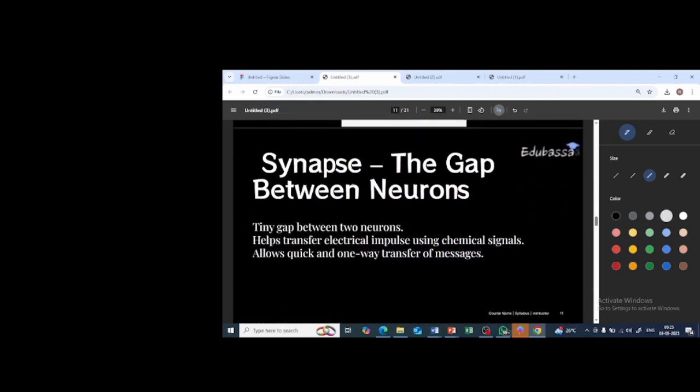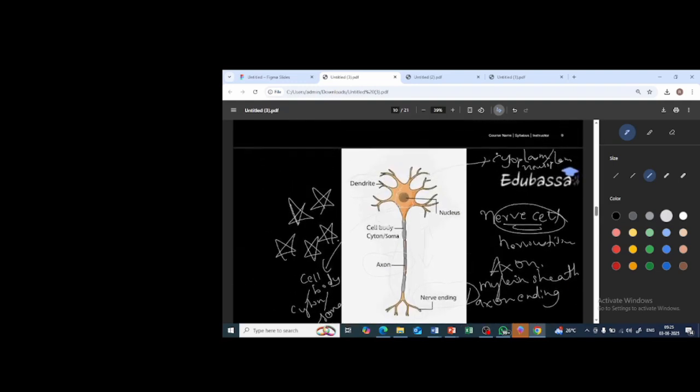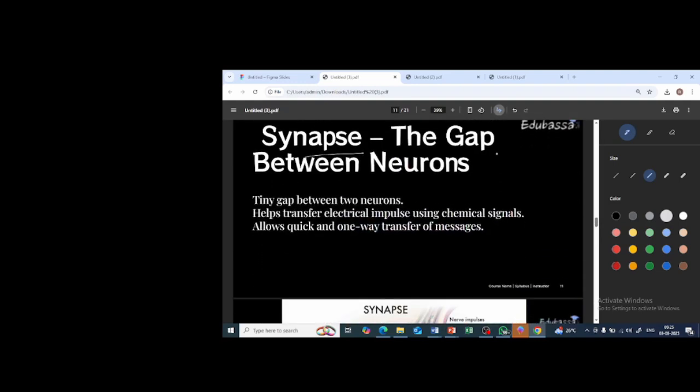Now, what is a synapse? The gap between the neurons. You already learned about the neuron, isn't it? How the neurons are present. For example, if this is the neuron, I'm drawing it roughly. I'm so sorry. One second, let me do it properly.